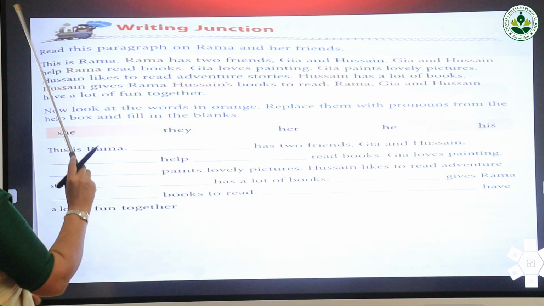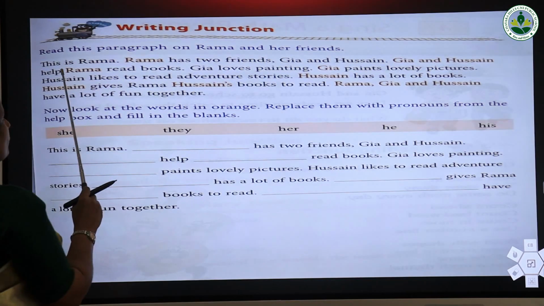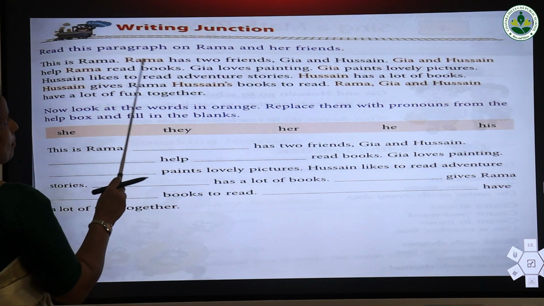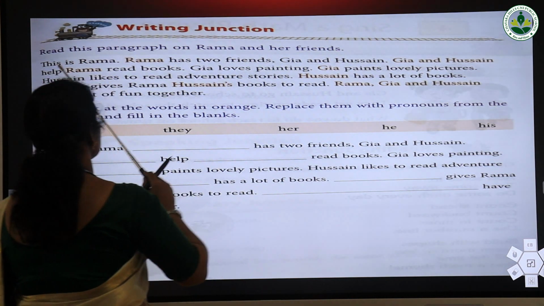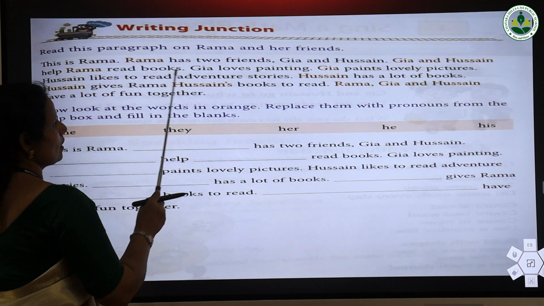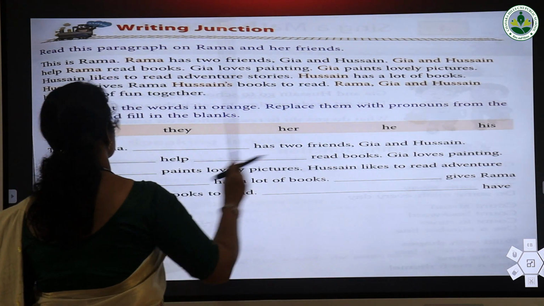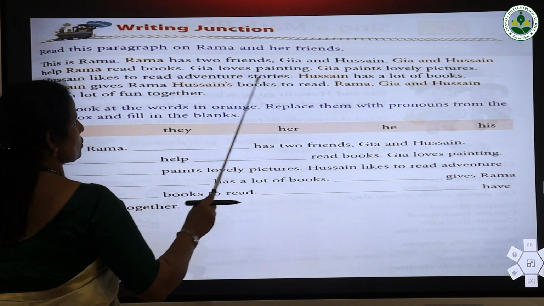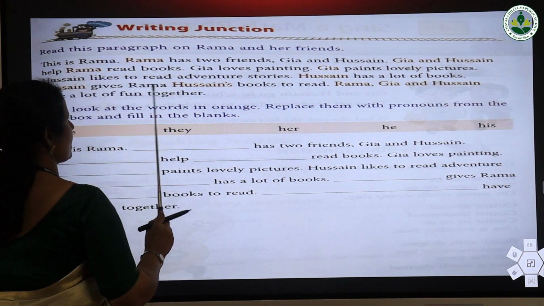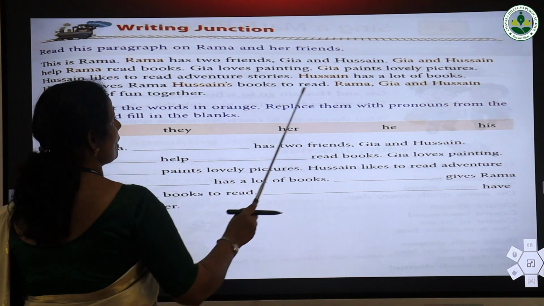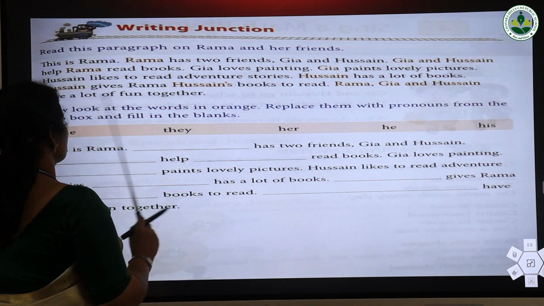Then there is a writing junction given. Let's read this paragraph. This is Rema. Rema has two friends, Jia and Hussein. Jia and Hussein help Rema read books. Jia loves painting. Jia paints lovely pictures. Hussein likes to read adventure stories. Hussein has a lot of books. Hussein gives Rema Hussein's books to read. Rema, Jia and Hussein have a lot of fun together.